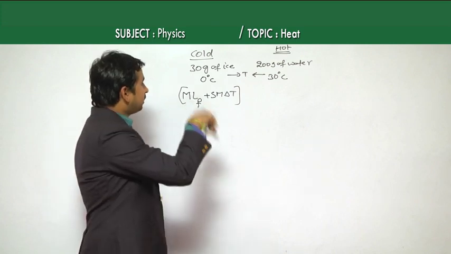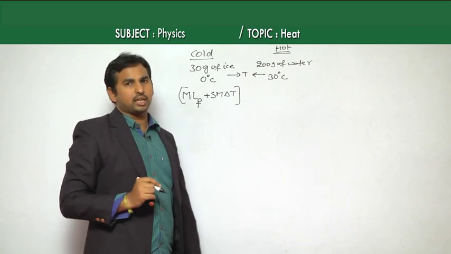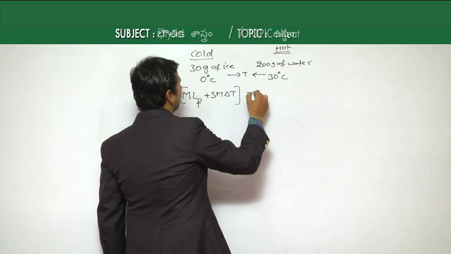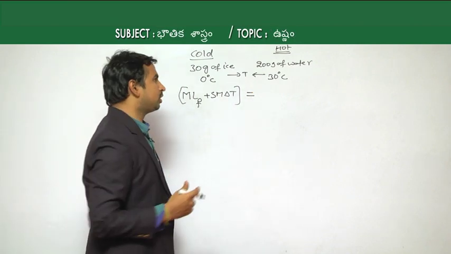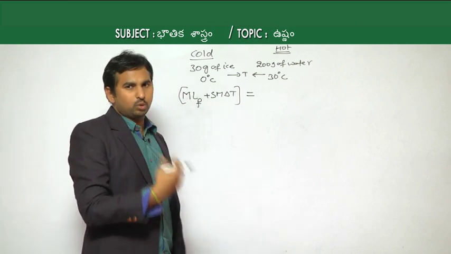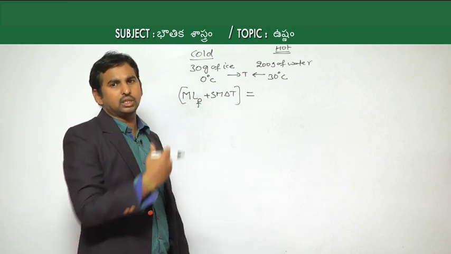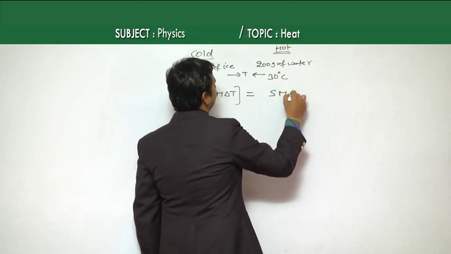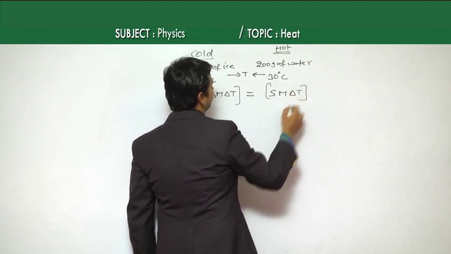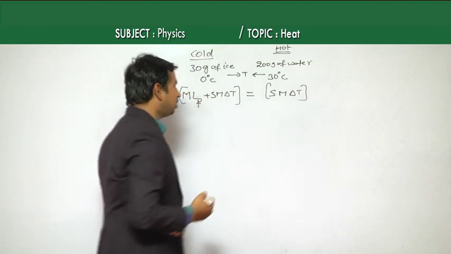Whatever heat energy is gained by the cold body, the ice, is equal to the amount of heat energy lost by the hot body. That hot body is nothing but the water. Whenever the water loses heat energy, its temperature gradually decreases. So that is why here it becomes SM delta T. This is for the case of water, which is the hot body.